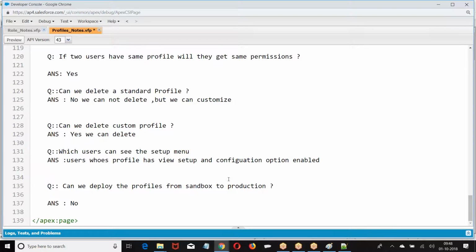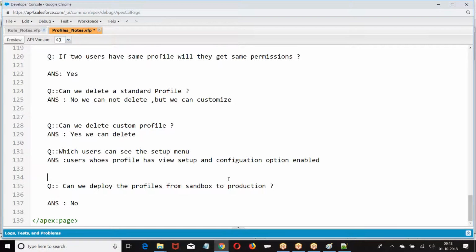If you want to modify, you can modify in the sandbox. You can create a profile in the sandbox, but you cannot deploy it. New profiles cannot be deployed from sandbox to production.